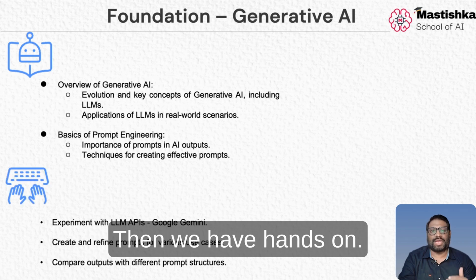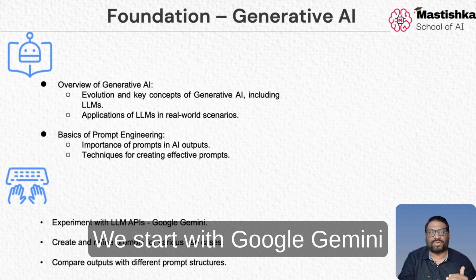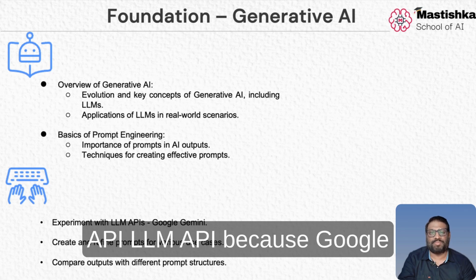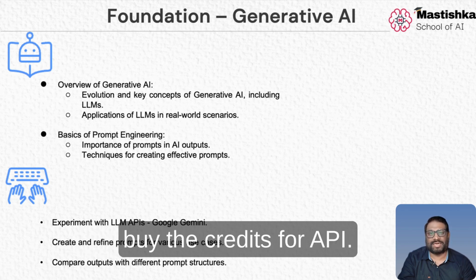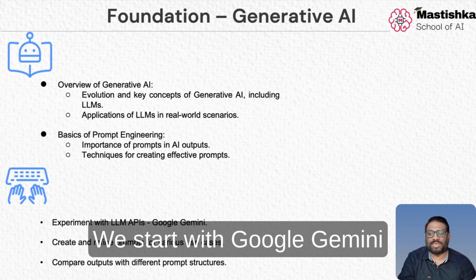Then we have hands-on. We start with the Google Gemini LLM API, because Google Gemini is free to use. Others we need to pay and buy credits for the API. So we start with the Google Gemini API.